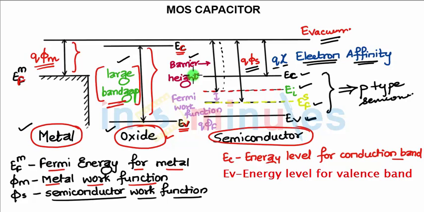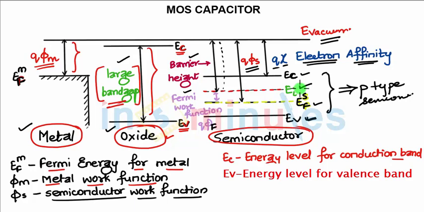And finally the Fermi work function, that is the energy required to move from the Fermi energy level to the intrinsic level, is called the Fermi work function, given by Q into phi F. Now as you know the notations: EFS is the energy at the Fermi level for the semiconductor, EFM is the Fermi level energy for the metal, EC is the conduction band energy, EV is the valence band energy, and EI is the energy at the intrinsic level. So this is the basic for the MOS capacitor.